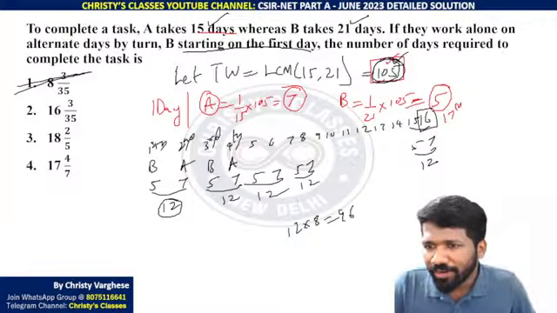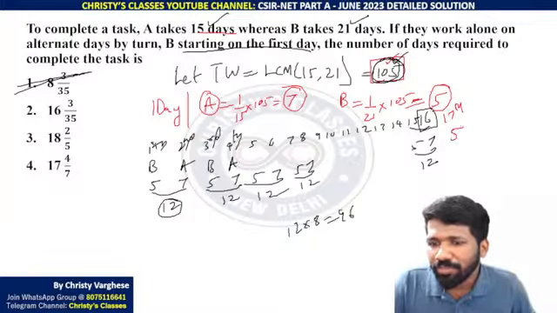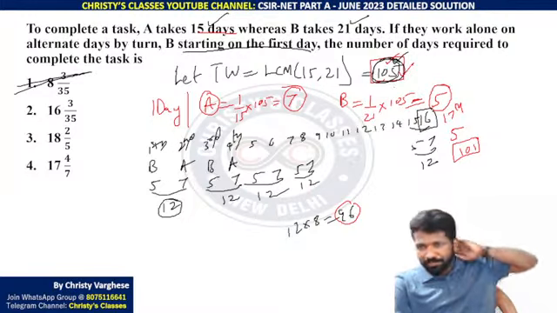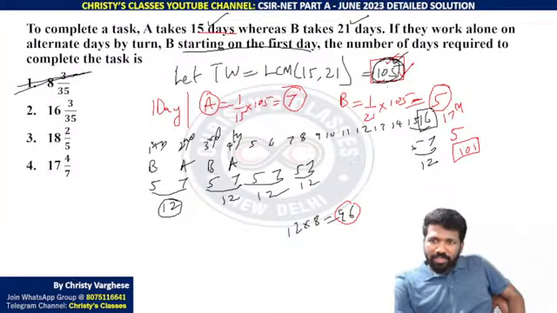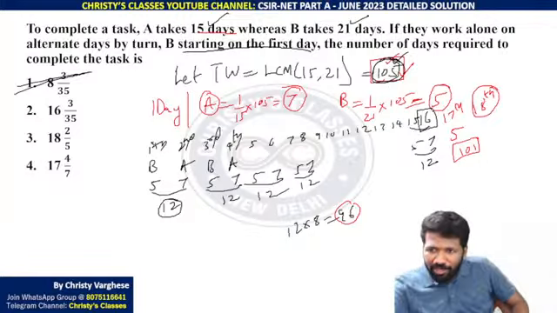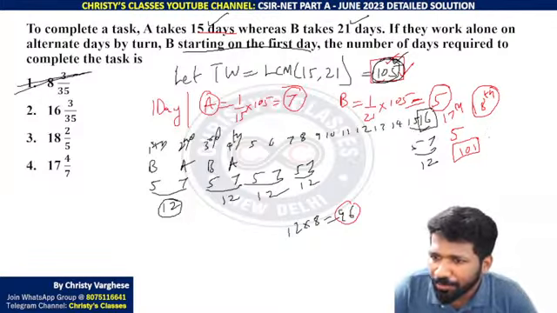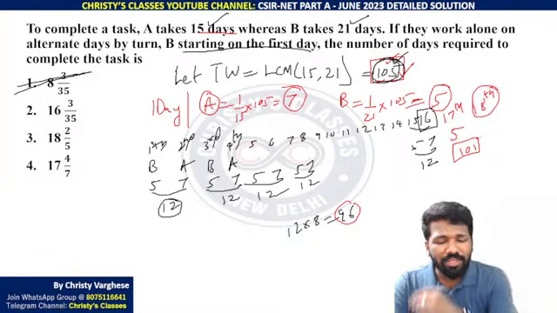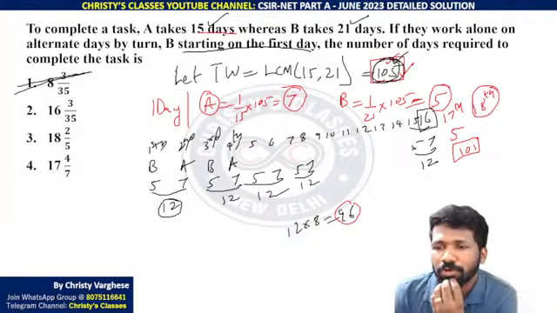Now on the 17th day what will happen? On the 17th day only B will eat chocolate. So 96 plus 5, 101 chocolates completed. 101 के बाद कितना बचा है? 4 more chocolates are only remaining. For that the 18th day completely is not needed. If we use the 18th day, A will work and can eat 7 chocolates, but 7 chocolates नहीं खाना है, only 4 chocolates are to be eaten.